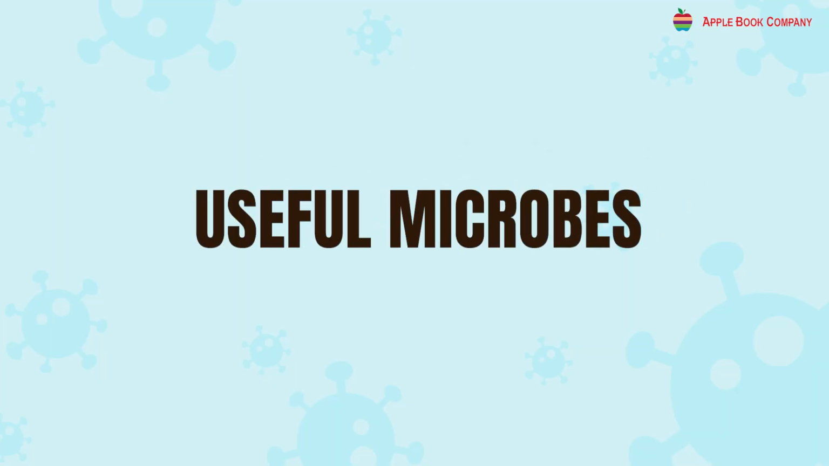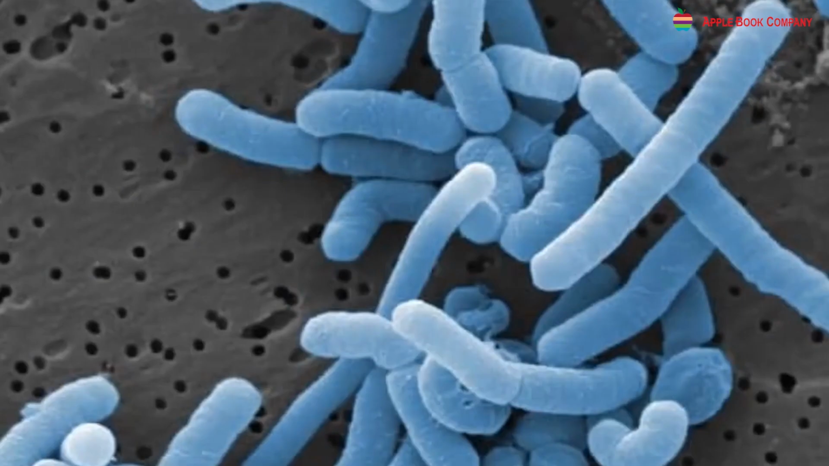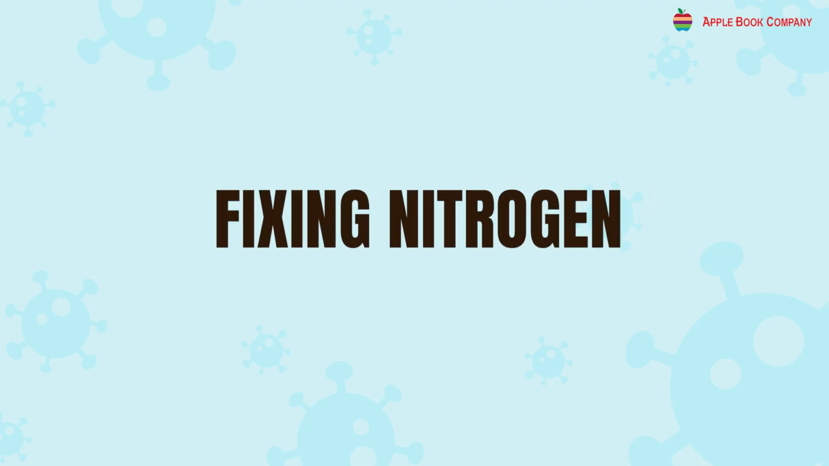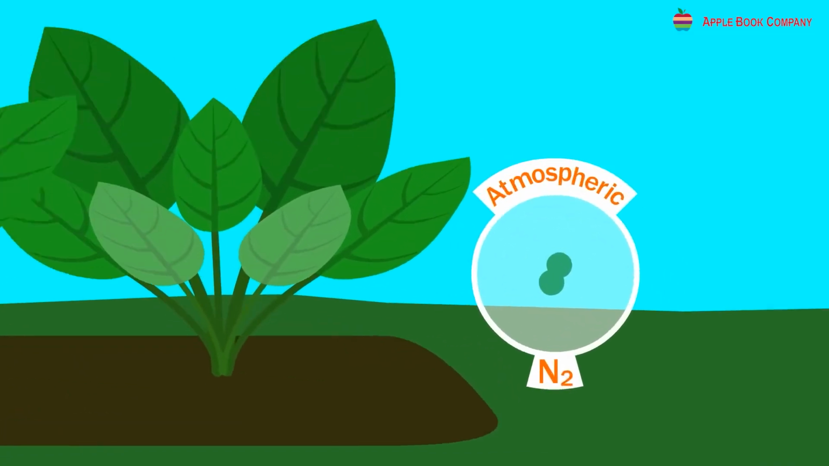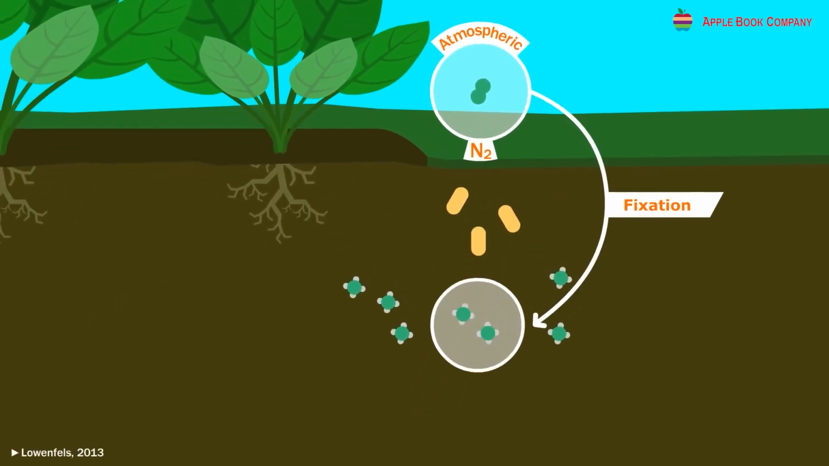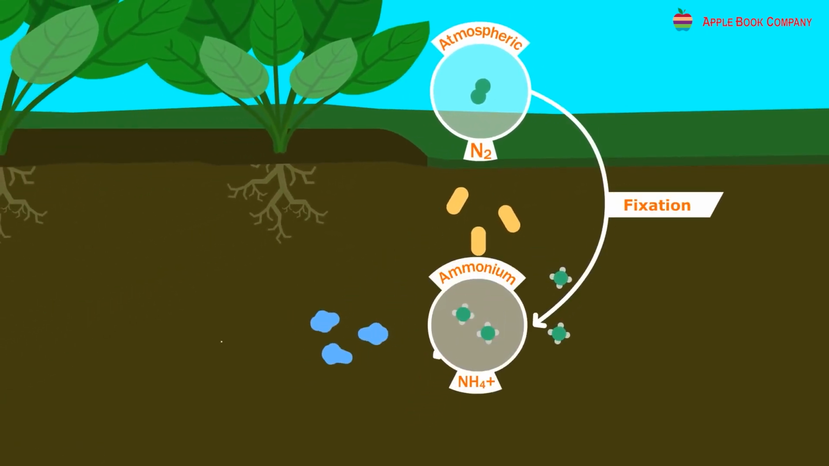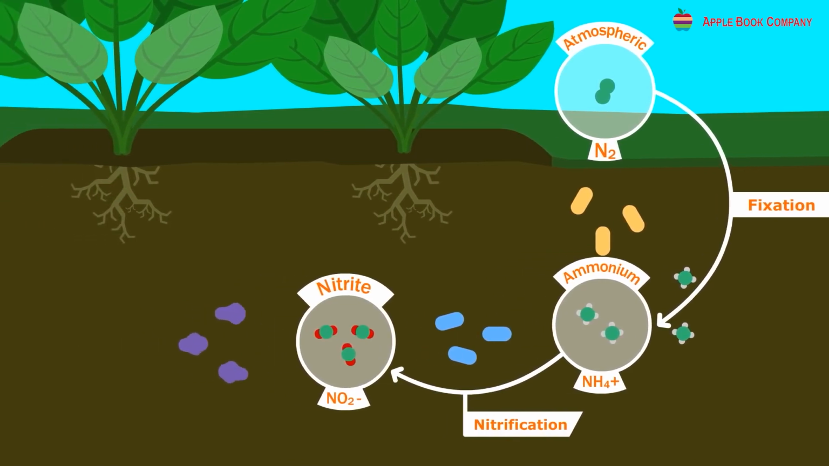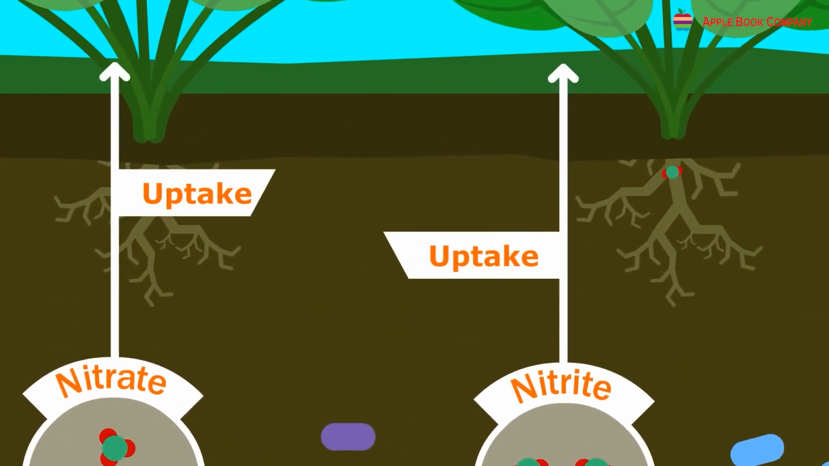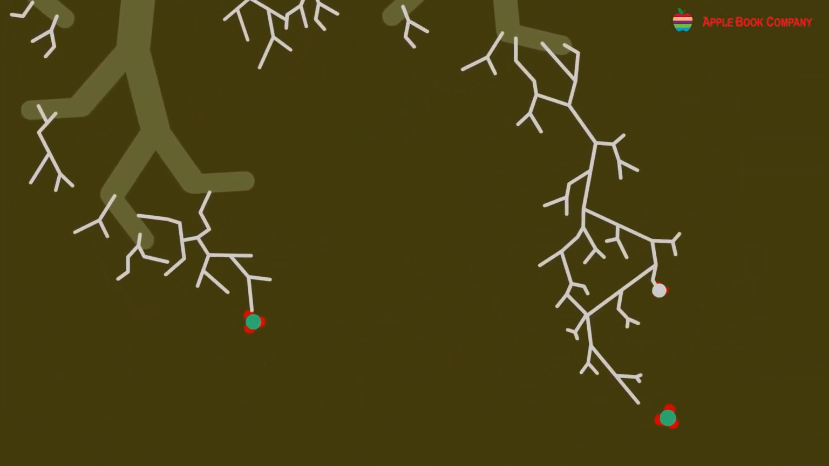Useful microbes. Some microbes are useful to us in the following ways: fixing nitrogen. Some bacteria convert nitrogen gas from the air into a form that plants can utilize for their growth. The microorganisms that fix nitrogen are known as nitrogen fixing bacteria. They are found down in the soil and in the roots of plants like peanuts and soya beans.